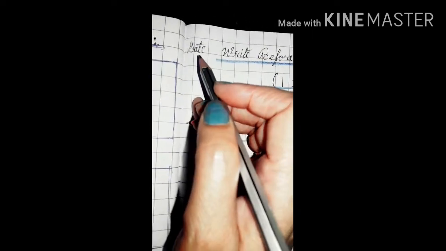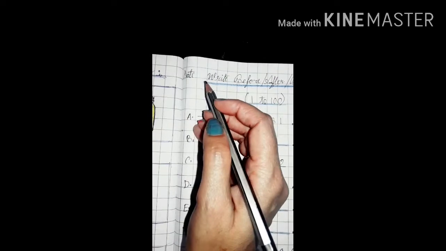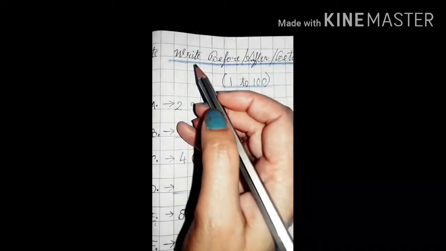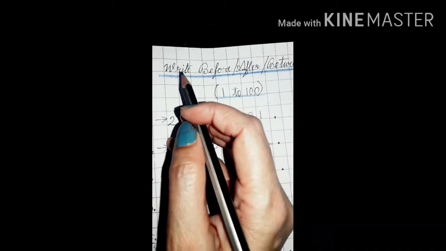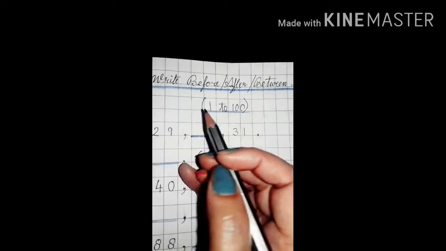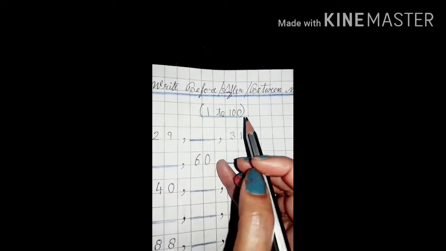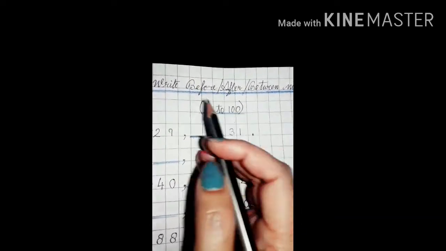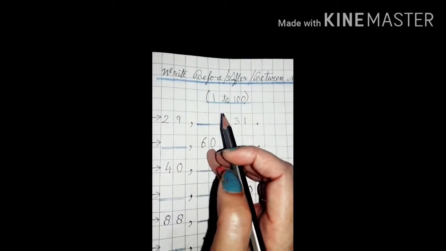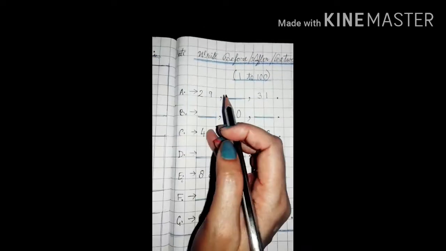Firstly, you have to write down date here in this corner. Afterward, you can write down the heading of today's work. And today's heading is write before, after, between numbers. In between 1 to 100, you have to write in this bracket. And after writing the heading, you will underline it. Fine. So we'll start our work.